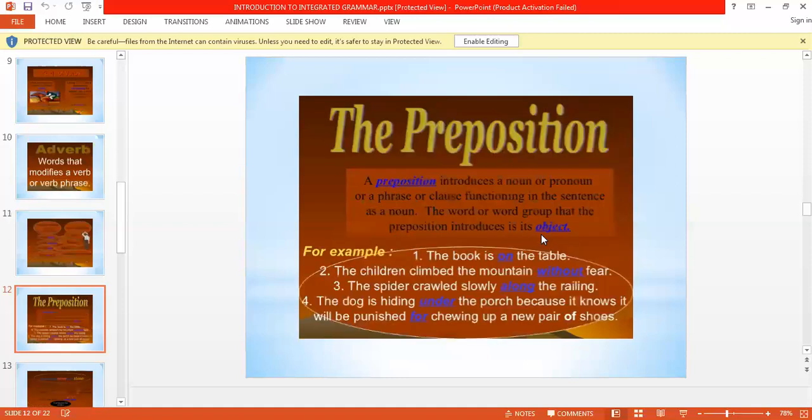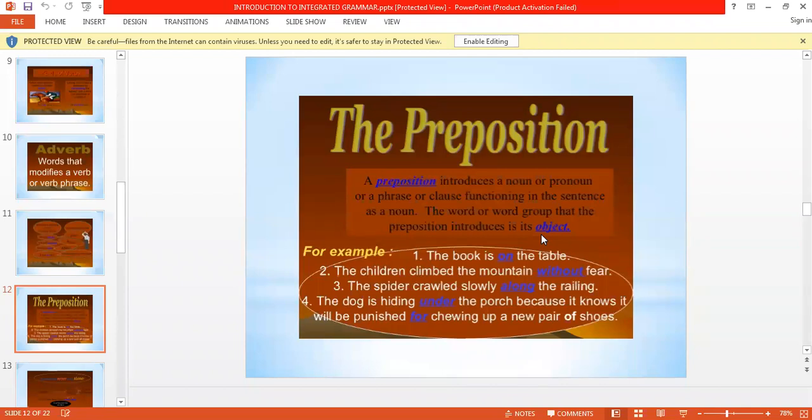Next comes the preposition. Let us start today's topic, the preposition. In this part of speech, we link a noun with another noun in a sentence. We tell the position of a noun in relation to the other noun. What relation is there between one noun and another, that is told by the preposition. A preposition introduces a noun, a pronoun, or a phrase or clause functioning in the sentence as a noun. The word or word group that the preposition introduces is its object.